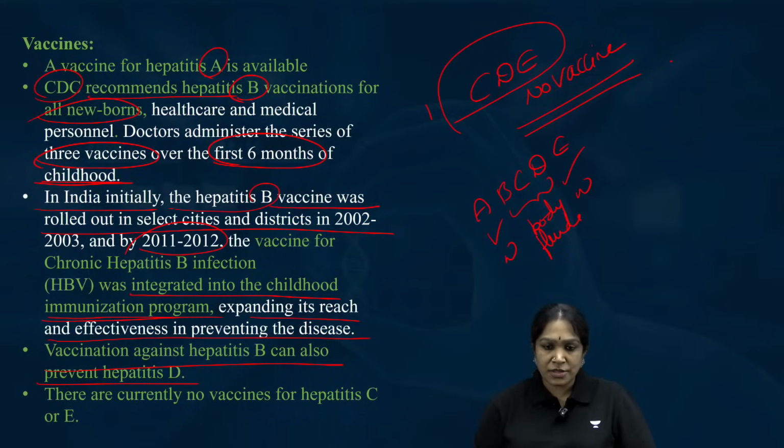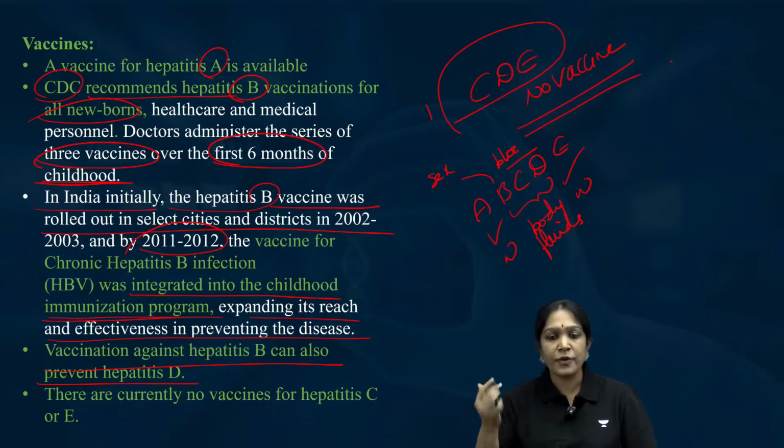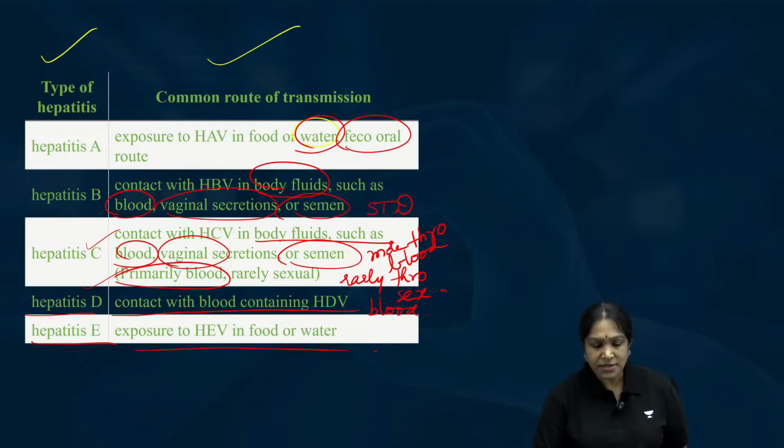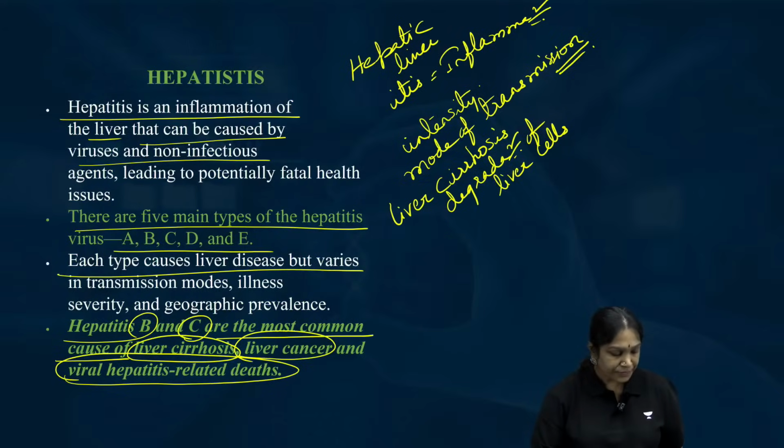Then in this, this is mainly through sex. These 2 are mainly through blood. I hope you can easily remember this visually. Right.